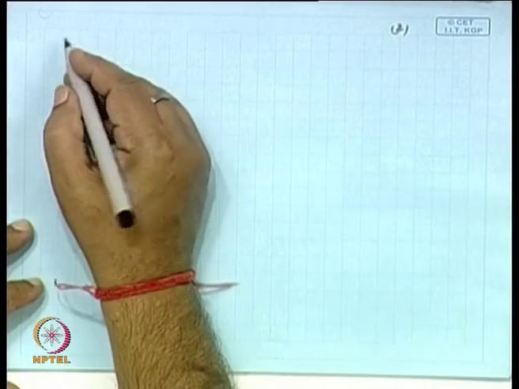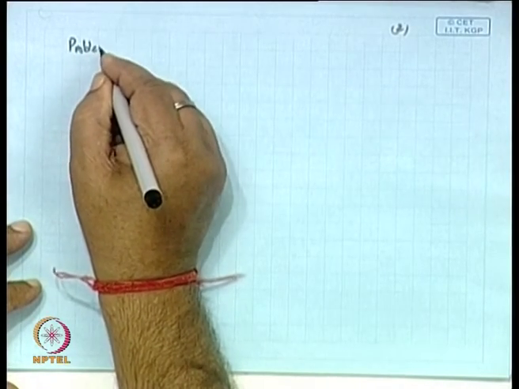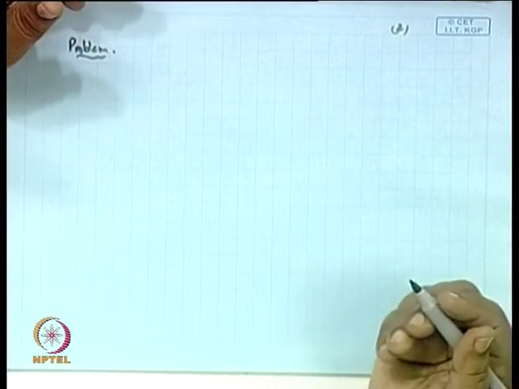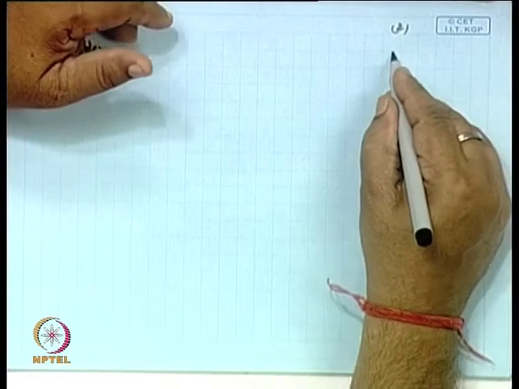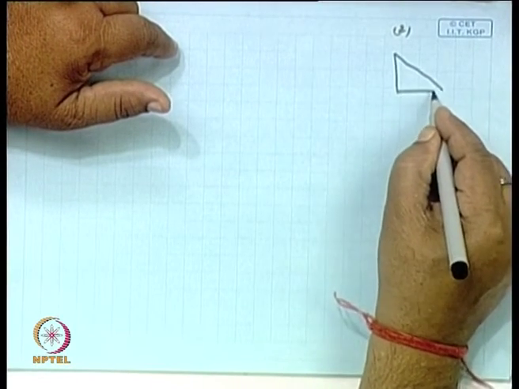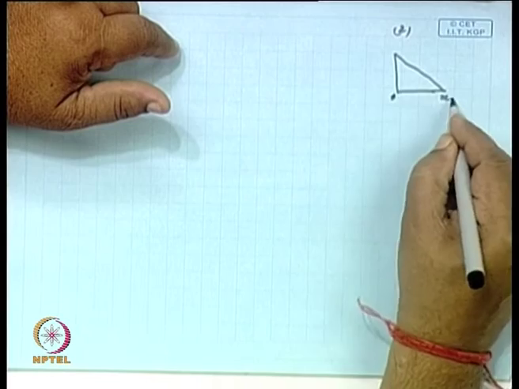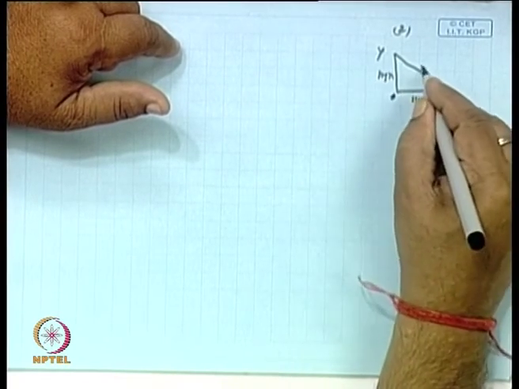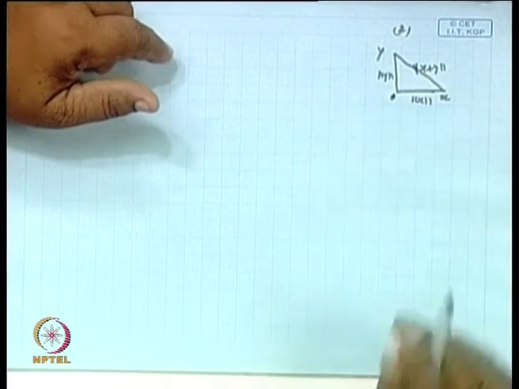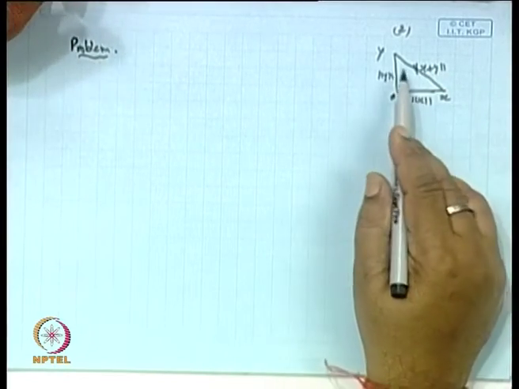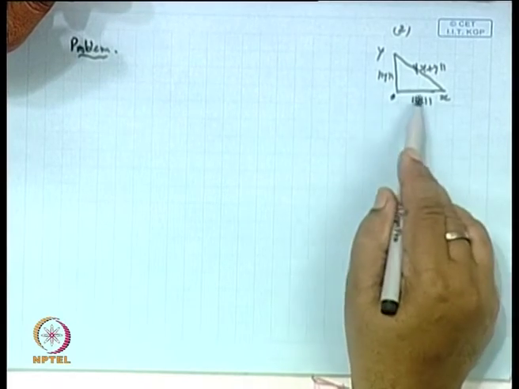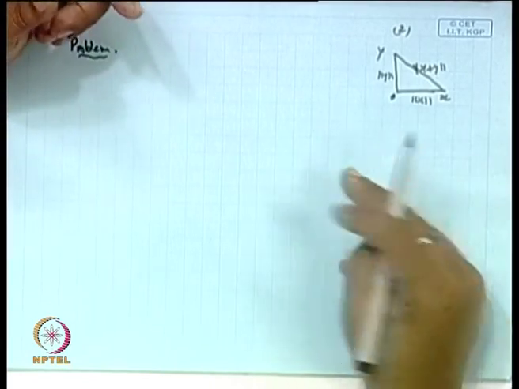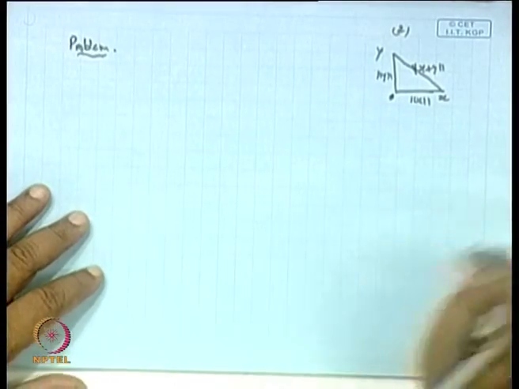Now another thing, we know the Pythagoras theorem. In the real case, if the triangle is a right angle triangle, with sides x and y, then this side length is norm x, this side length is norm y, and this side length is norm of x plus y. The Pythagorean theorem says the square of this is the same as the sum of the squares of these two sides. In fact, this can be immediately proved with the help of the concept of the inner product.